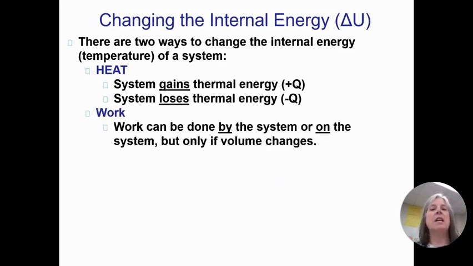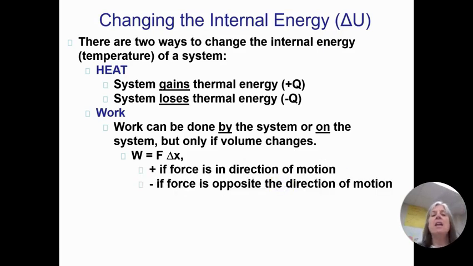Work can be done by the system or on the system, but only if the volume changes. Remember that work, defined in AP Physics 1, is a force times a distance. And so there has to be a distance, a motion, in order for work to be done. If the force is in the direction of motion, that's a positive work.